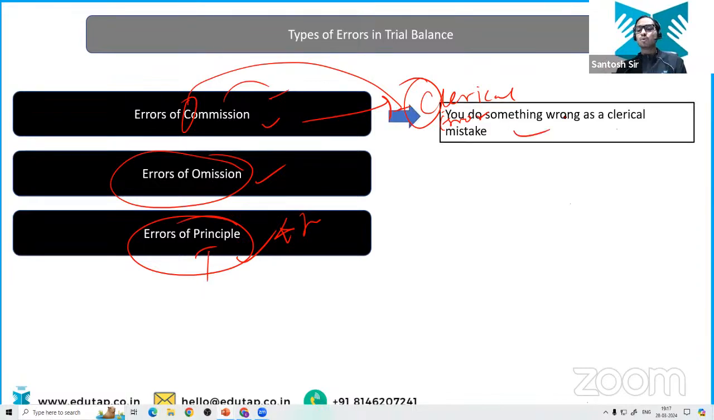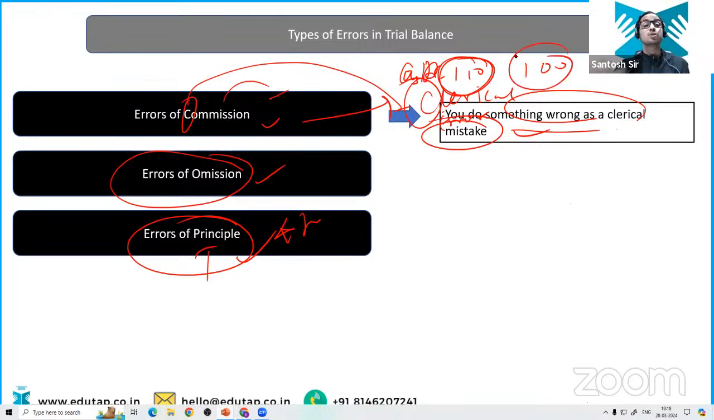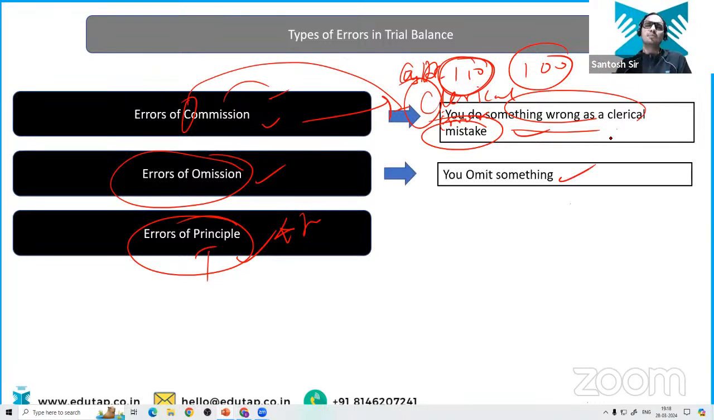So error of commission is when you do something wrong as a clerical mistake. Suppose you have to write the cash account, you have to debit for 110, but by mistake, your focus was somewhere else. You write it as 100 rupees. So this is a clerical mistake, right? What is error of omission? You omit something. Entry was cash account debit to sales account. You completely forgot to record it in your journal books. So this is omission, error of omission.